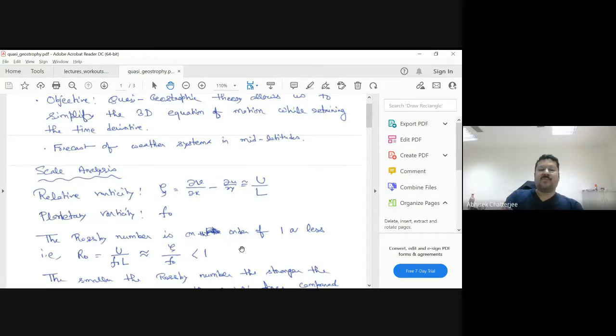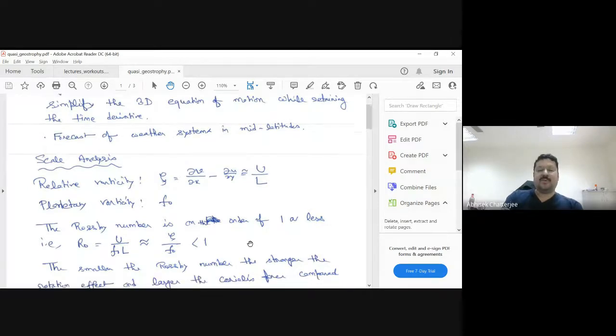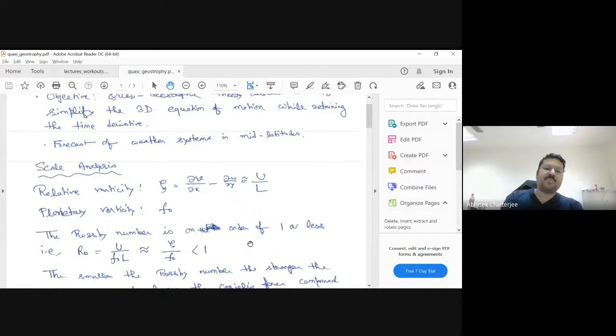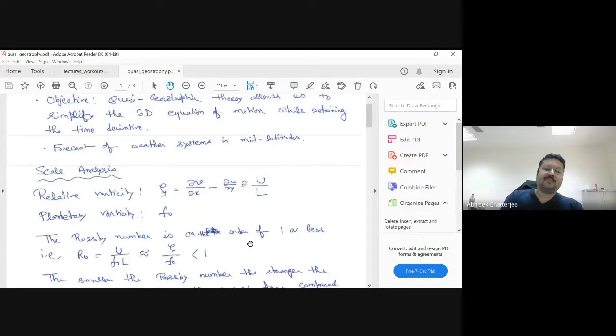And we have to assume that the Rossby number is small. You remember Rossby number? What is Rossby number? At the beginning of our classes, we explained what Rossby number is. Rossby number means the ratio of your time derivative term, that is del u by del t, with respect to the Coriolis term. Coriolis was on the right hand side and your del u by del t was on the left hand side.